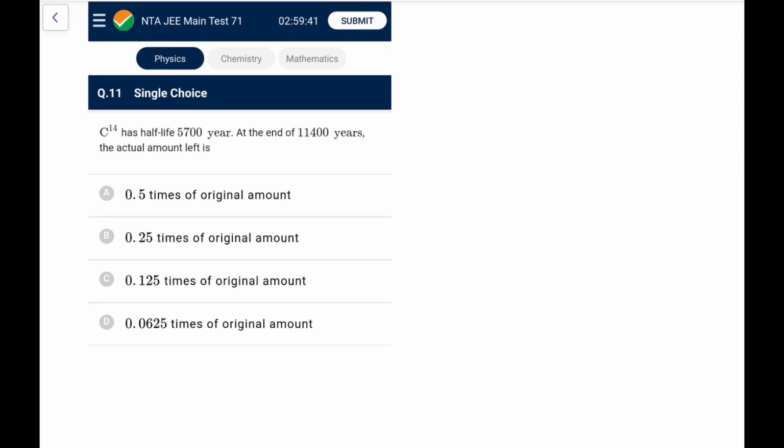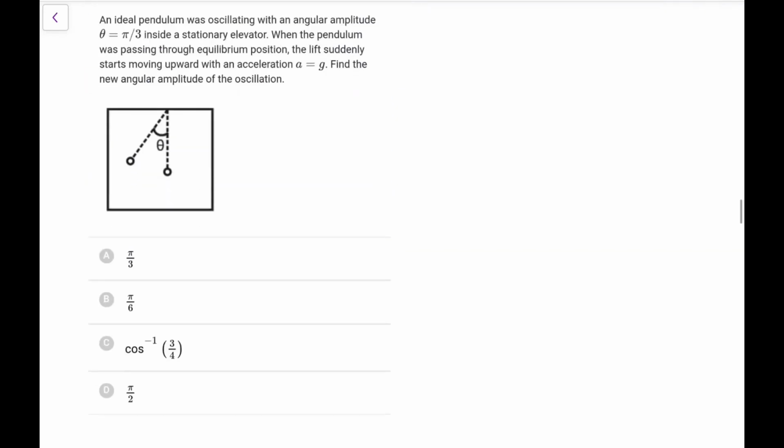So it's not that easy a question, and it's better if you can't think of it, leave that and think when time is left. Next: 14C has a half-life of 5700 years. At the end of 11400 years, you can directly make out this is twice of that, twice of t half, basically not 2 years, that is twice of t half. So it will remain 1/4 of the original amount. So that's a very easy one for you.